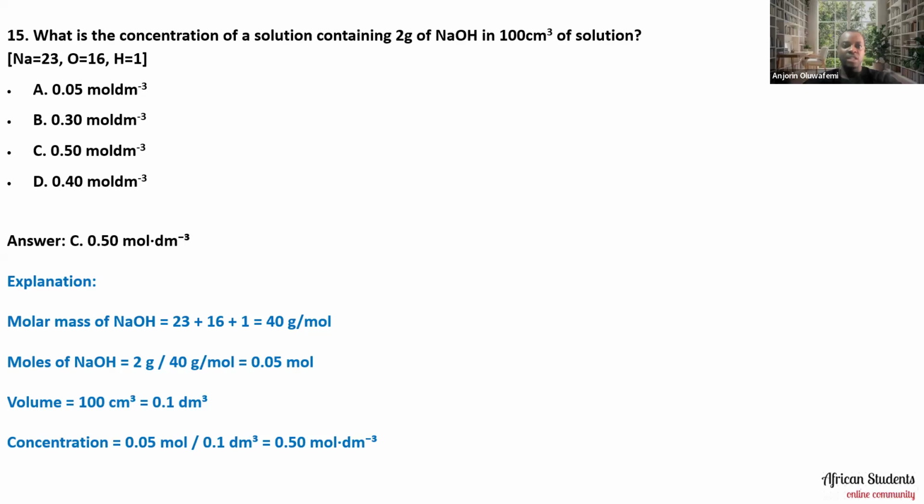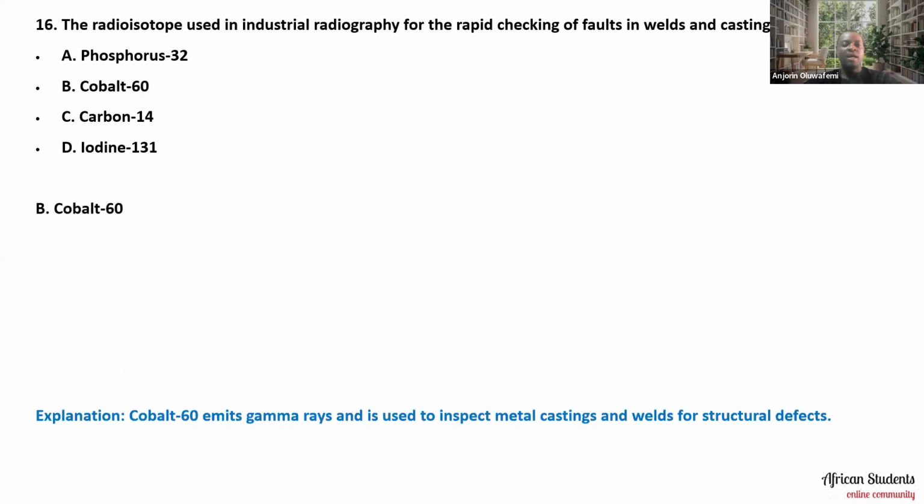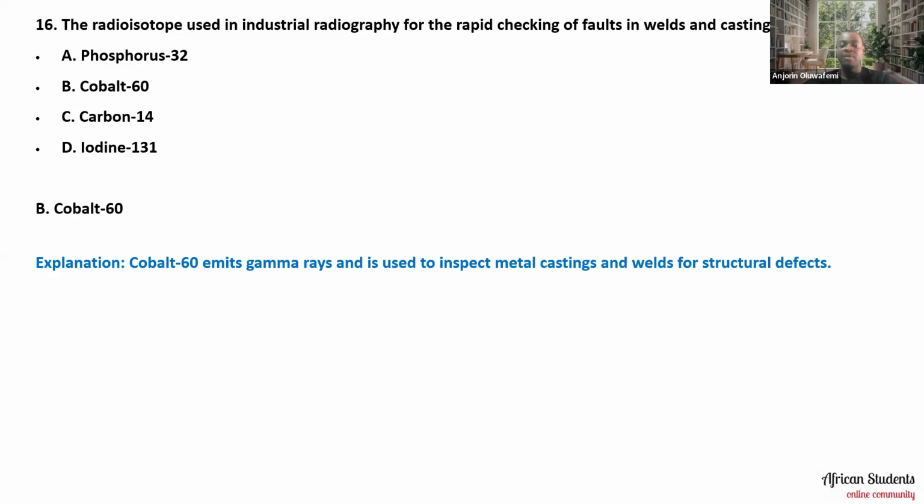Let's move along now and look at another question. It says that the radioisotope used in industrial radiography for the rapid checking of faults in welds and casting is: phosphorus 32, cobalt 60, carbon 14, or iodine 131. So which of these do we use to check for faults in welds? The answer to this one is cobalt 60, and the reason is because cobalt 60 emits gamma rays and it is used to inspect metal castings and welds for structural defects.